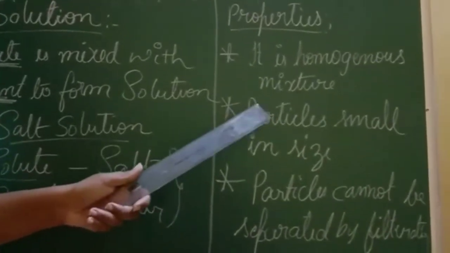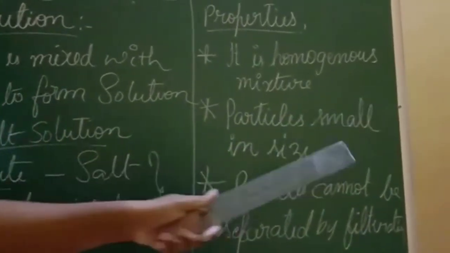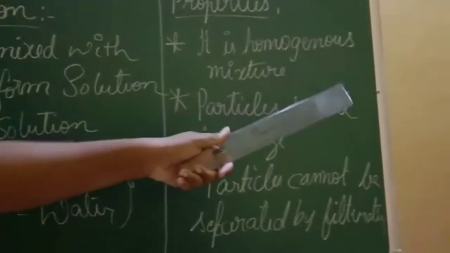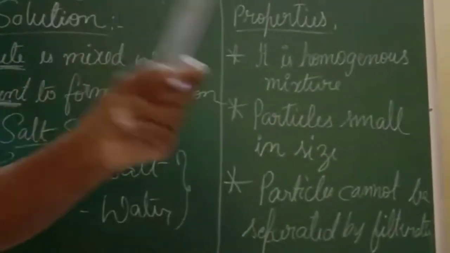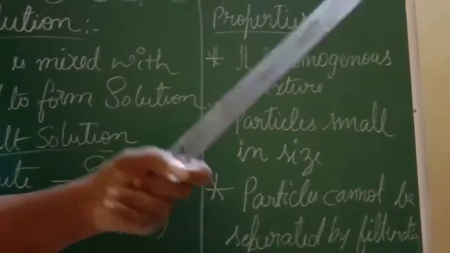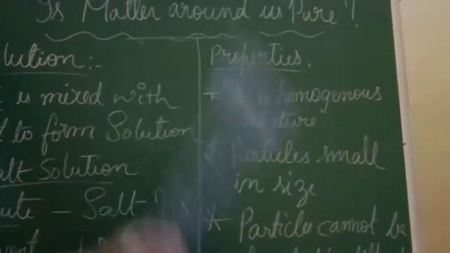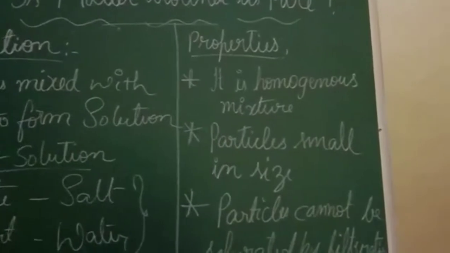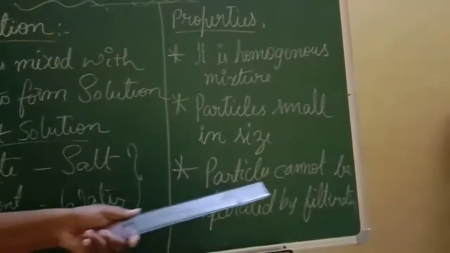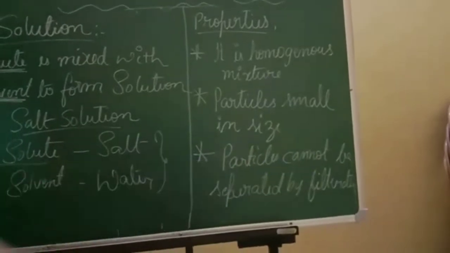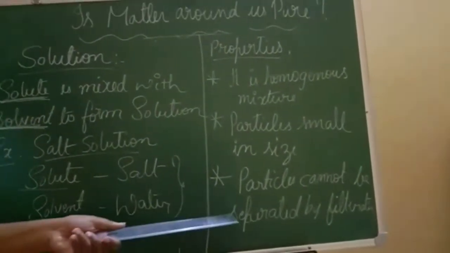The second point says particles are small in size. Inside this solution there will be tiny particles present, and those particles are very small in size, which we cannot see with our naked eyes. Clear? And the third point says particles cannot be separated by filtration. Filtration means everybody will know.